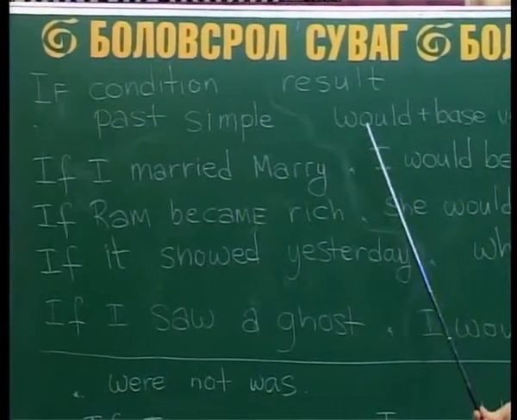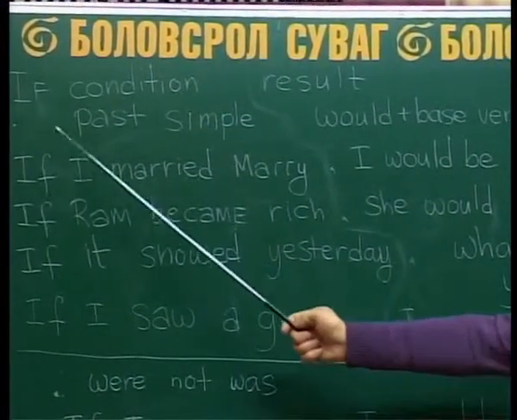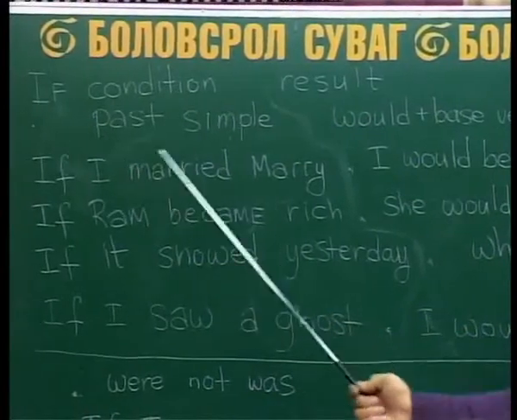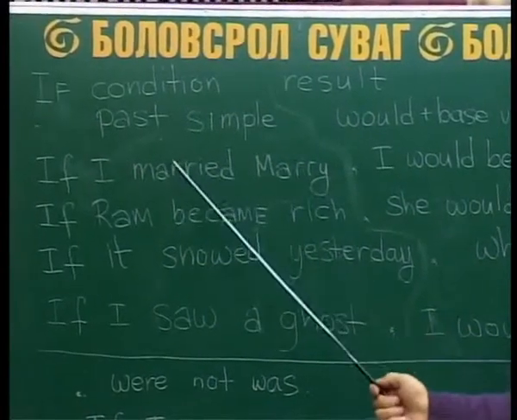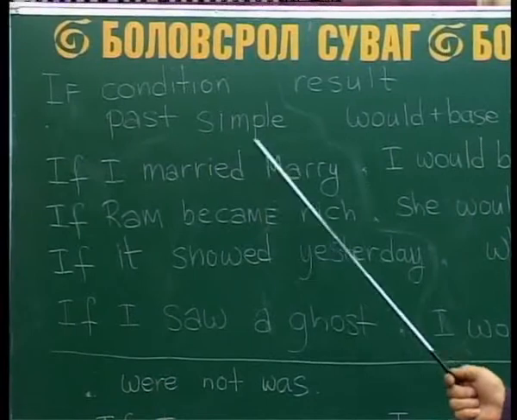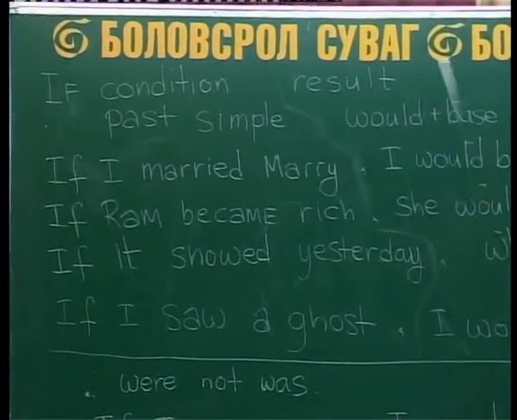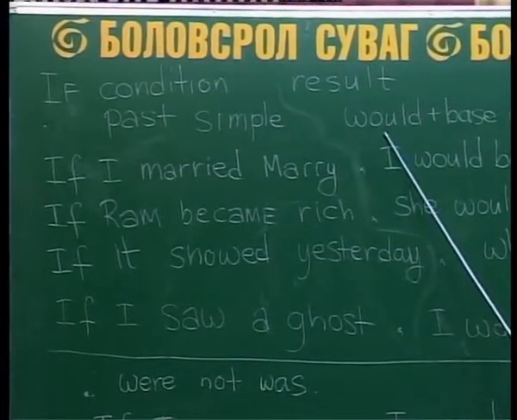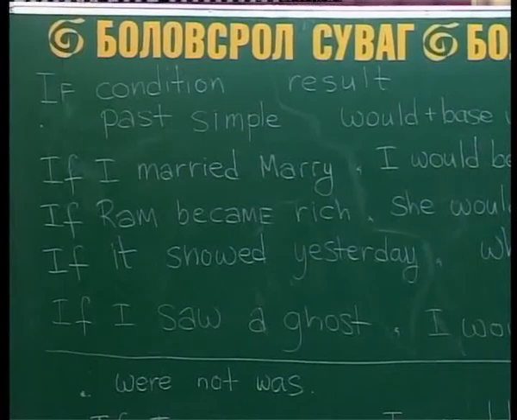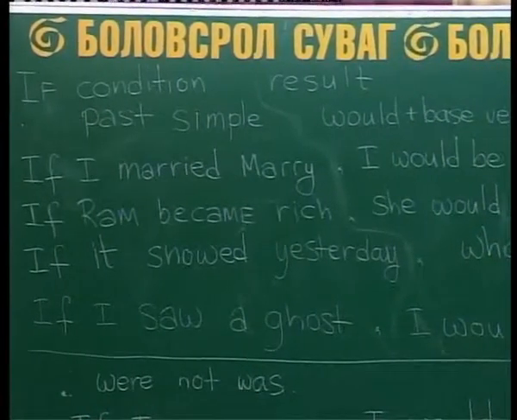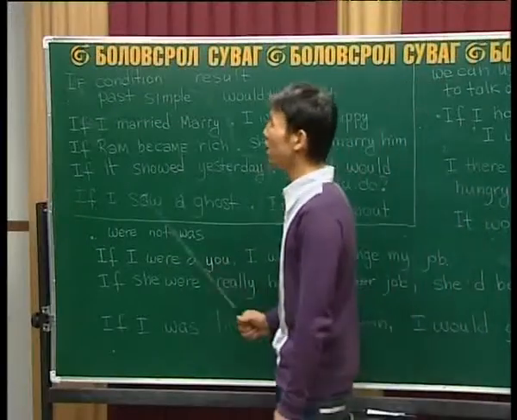Remember, in the if condition we use the past simple form, and in the result we use would and base verb.